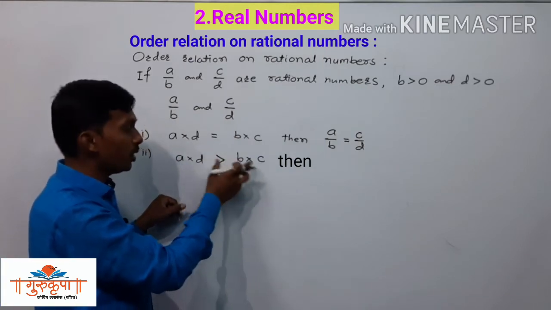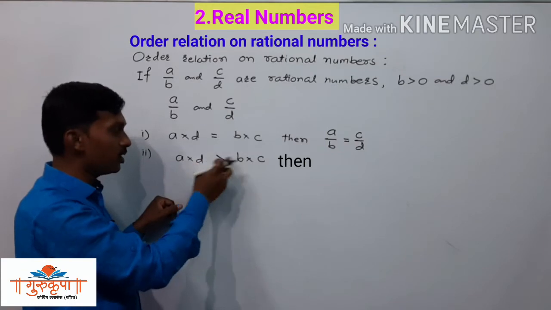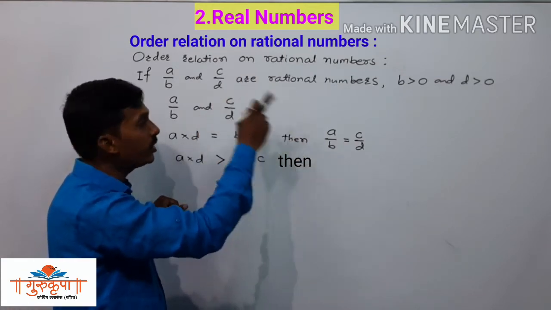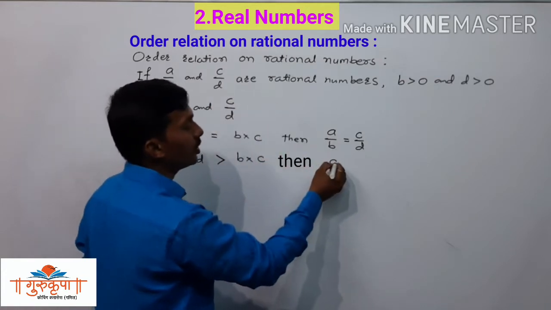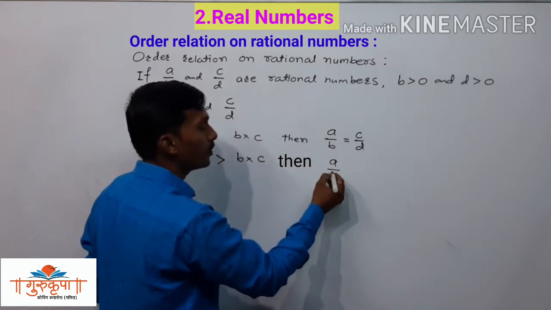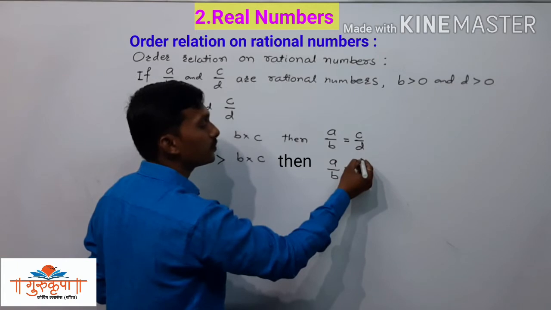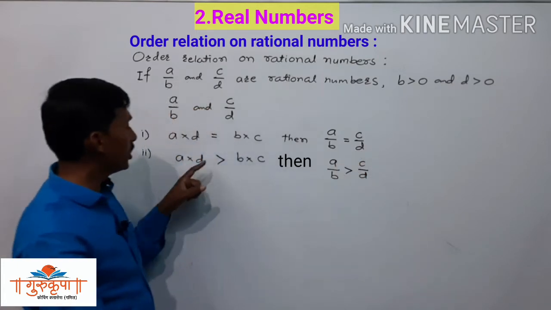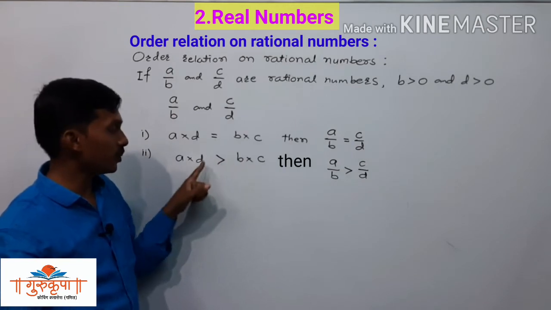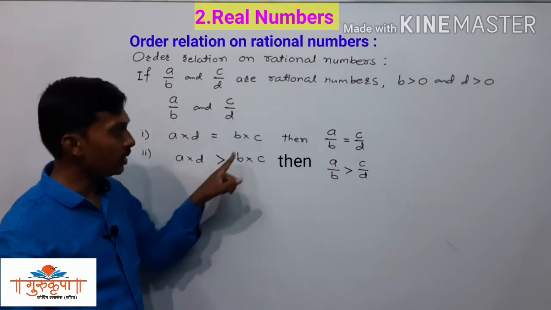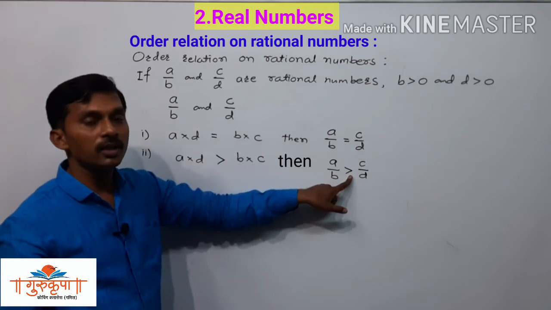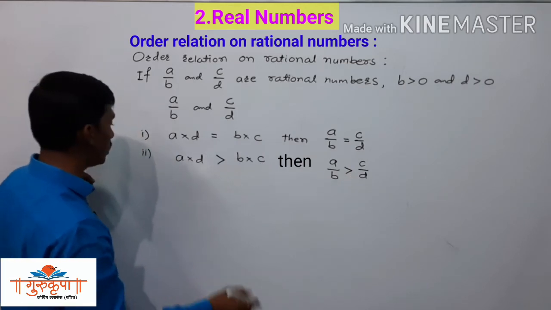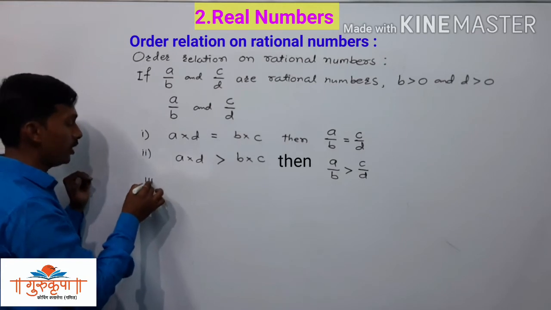Whatever the relationship is between these cross products, the same relationship is there between the given rational numbers. So here you can write A upon B is greater than C upon D. That is a very important thing. And now here we have the third and last possibility.